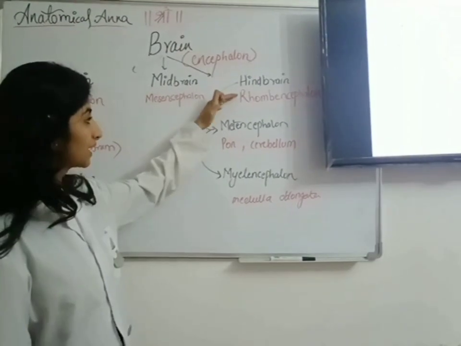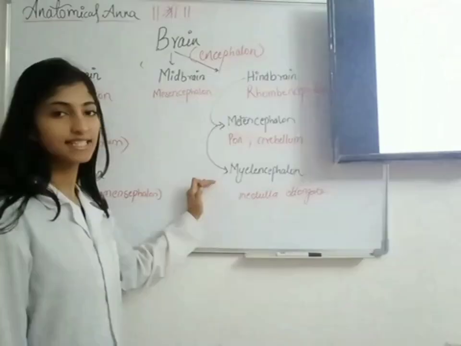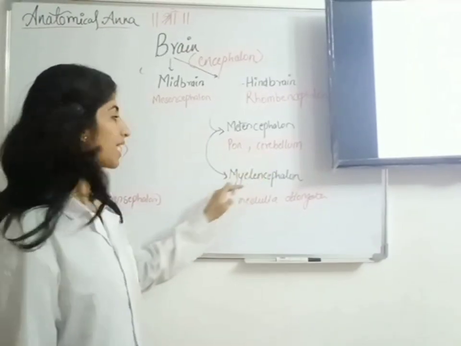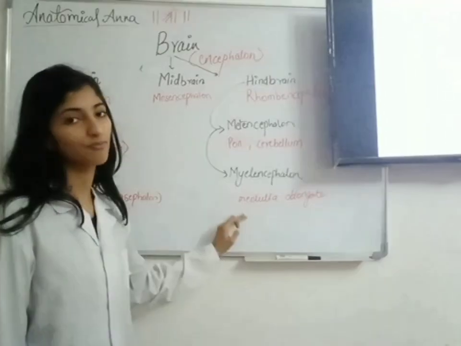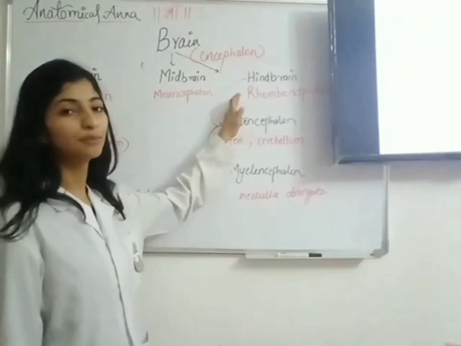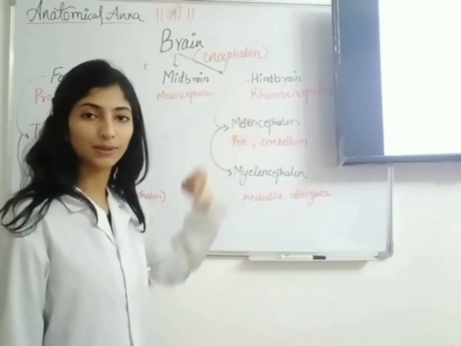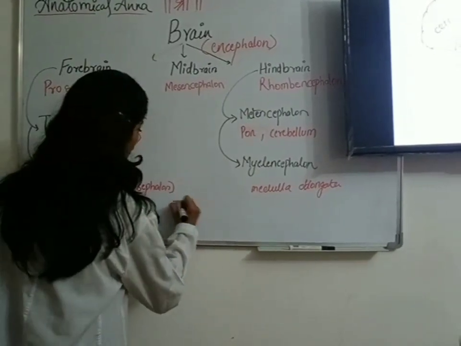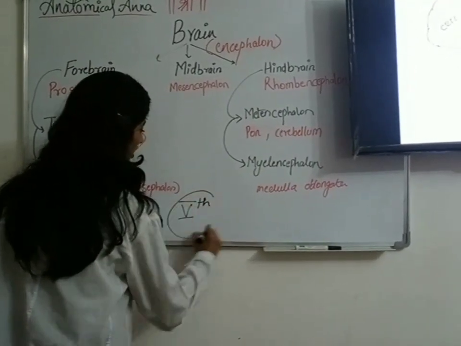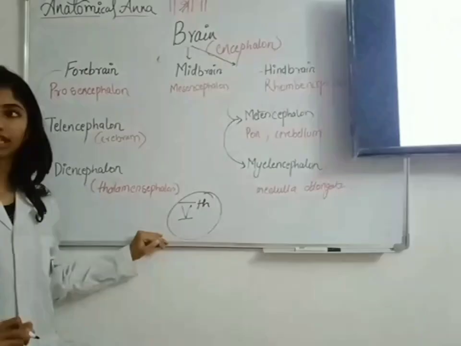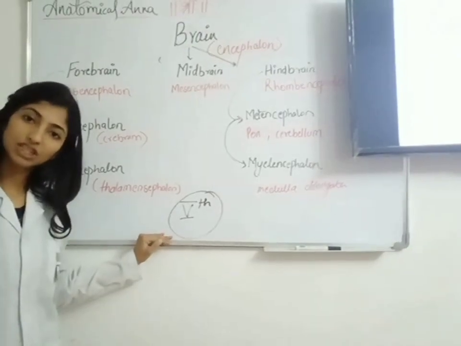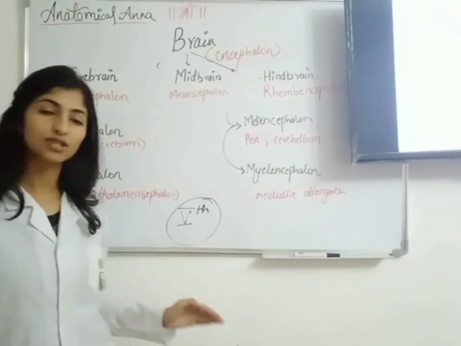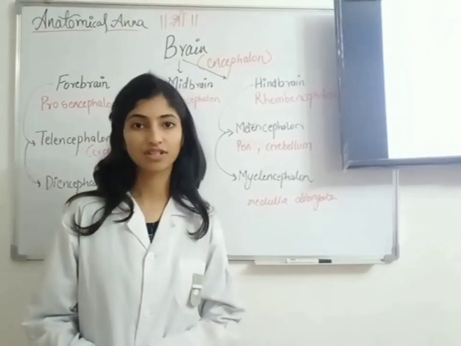In hindbrain, we have metencephalon and myelencephalon. Metencephalon consists of pons and cerebellum, and myelencephalon consists of medulla oblongata. And in our hindbrain is present the fourth ventricle. Now there is one more ventricle, that is our fifth ventricle. It is found at the embryonic stage, and it is located in the septum pellucidum. So this was all about the introduction of nervous system.